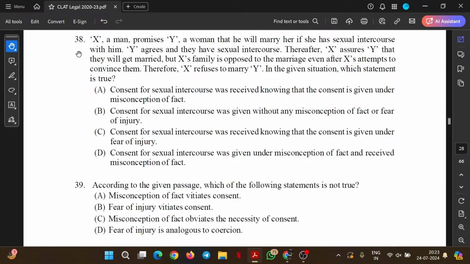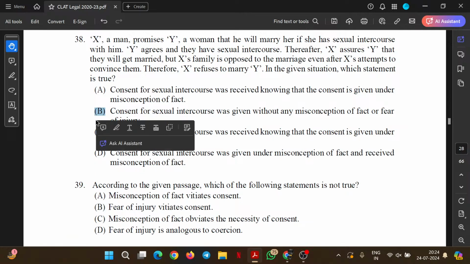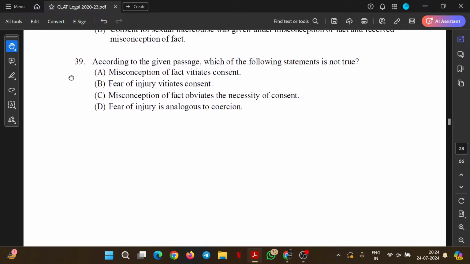So let's see what's the answer. Consent for sexual intercourse was received knowing that the consent is given under misconception of fact? No. Consent for sexual intercourse was given without any misconception of fact or fear of injury. I will consider it to be a strong option. Consent was received knowing that the consent is given under fear of injury? No, there was no fear of injury involved. Consent given under misconception of fact and received under misconception of fact? No. Option B is the only correct option.